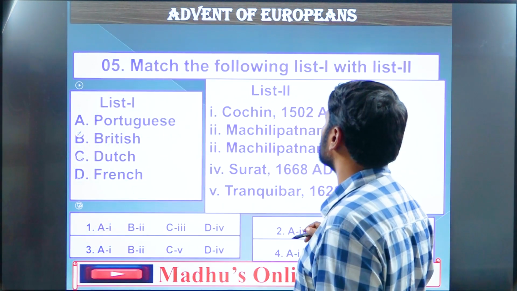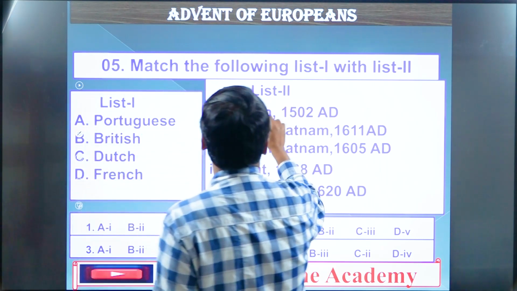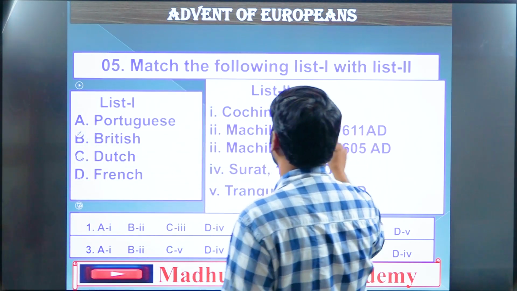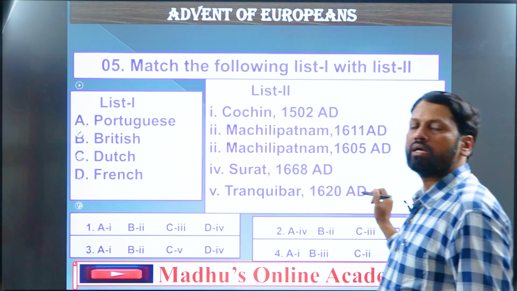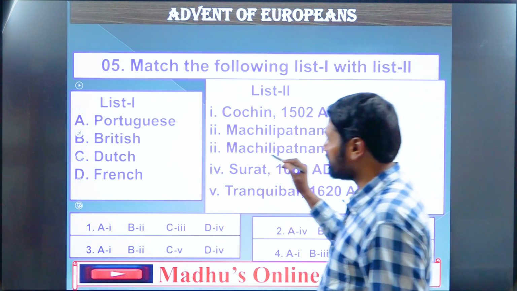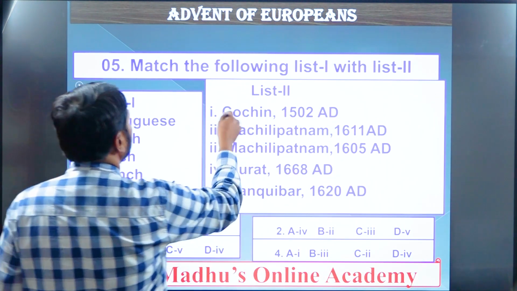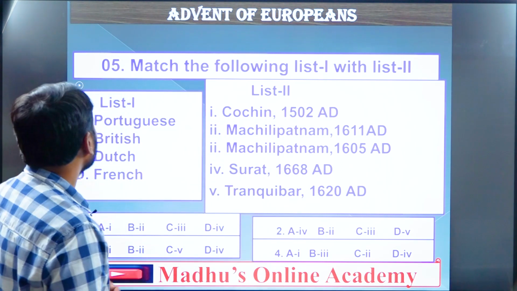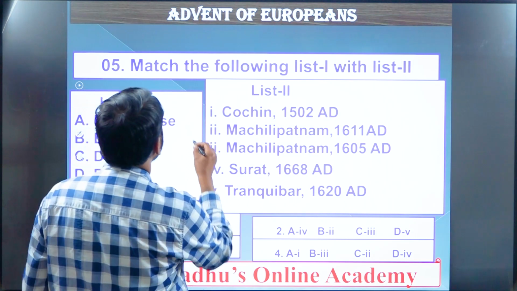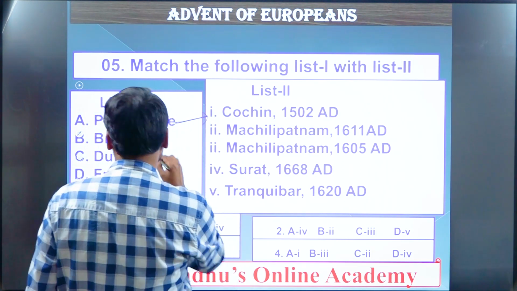Next question, fifth question. Match the following list 1 with list 2. List 1: Portuguese, British, Dutch, French. List 2: Cochin 1502, Machilipatnam 1611, Machilipatnam 1605, Surat 1668, Tranquebar 1620. These are the European countries which came to India and their colonies, trade centers. Let us look into that. The Portuguese established their trade center at Cochin, so A1.